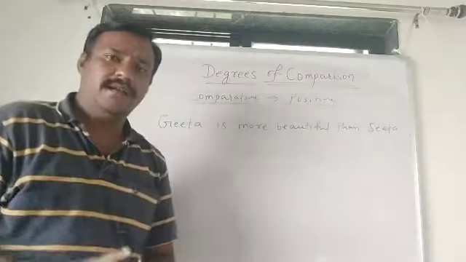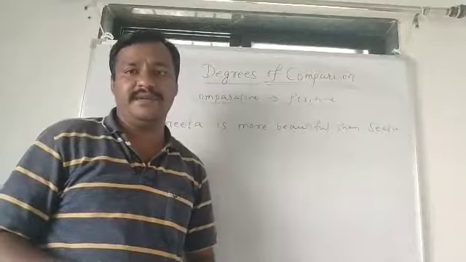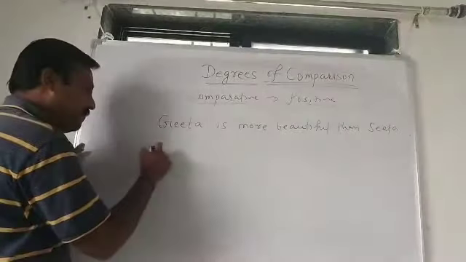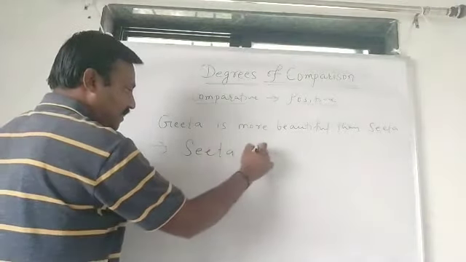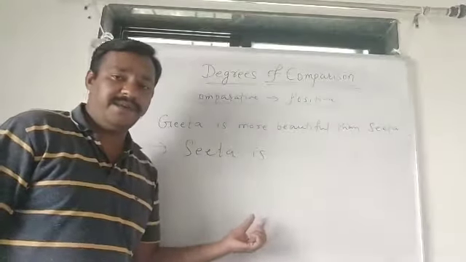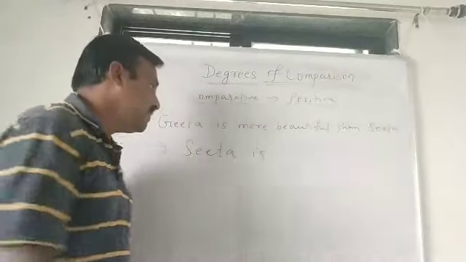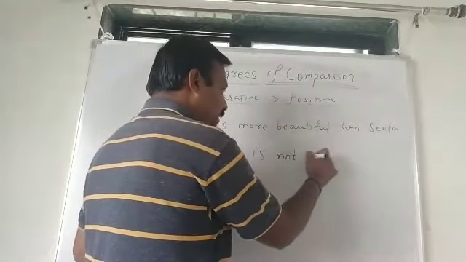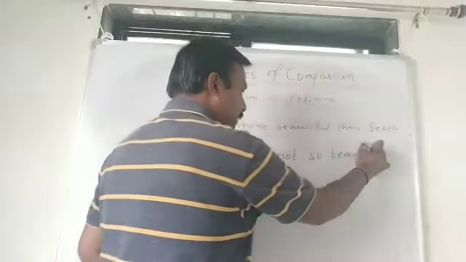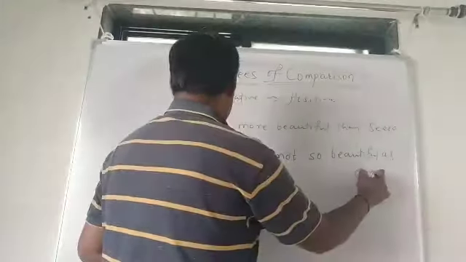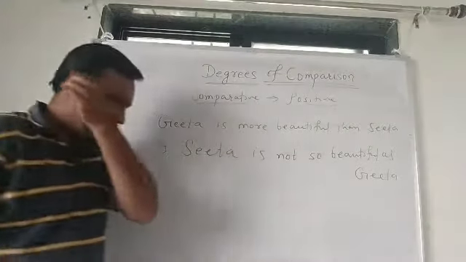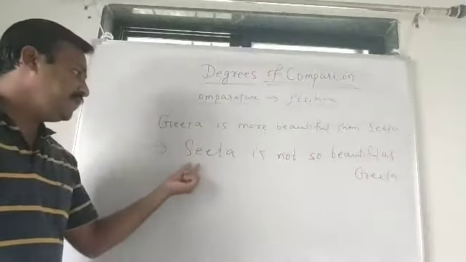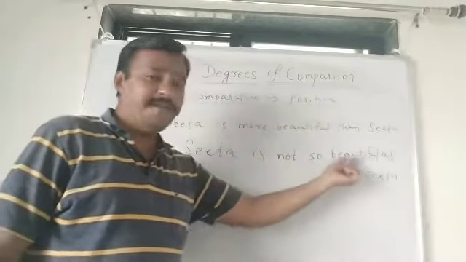Same rules are applicable. If a positive sentence is given, we have to change it into a negative sentence. We have to change their places as well. Now Sita, while making it positive, Sita is, now in positive degree we have to use so as or else as. Sita is not so beautiful as Geeta.